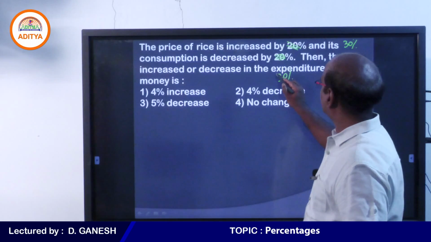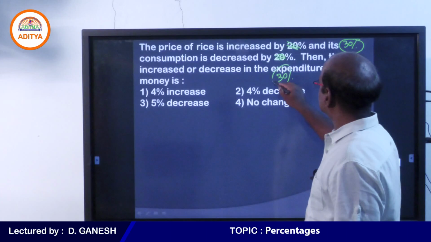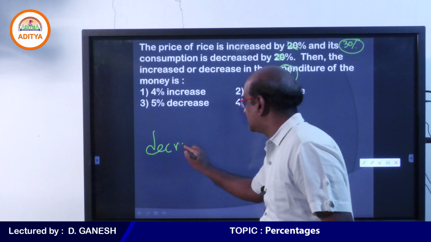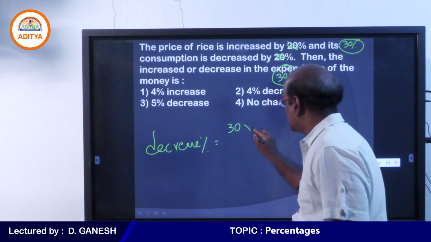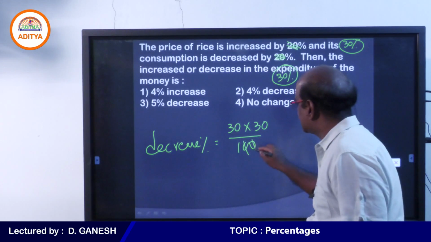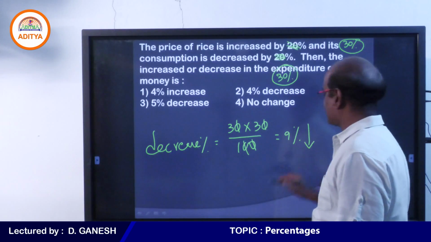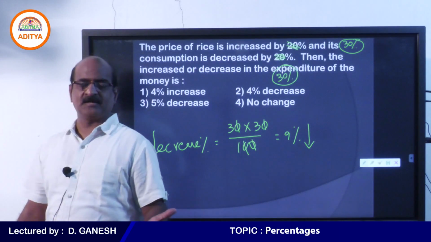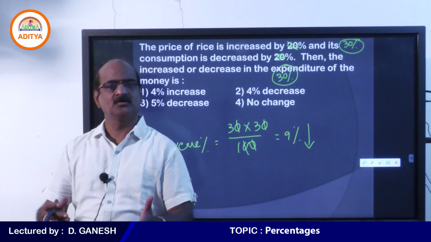Student, for your kind information, when percentage increase and percentage decrease are same, there is always a decrease, and that decrease is nothing but 30 into 30 by 100, so there is always a decrease of 9%.